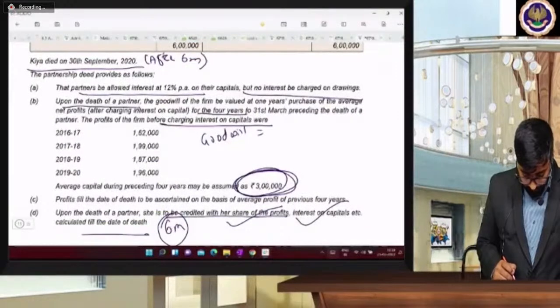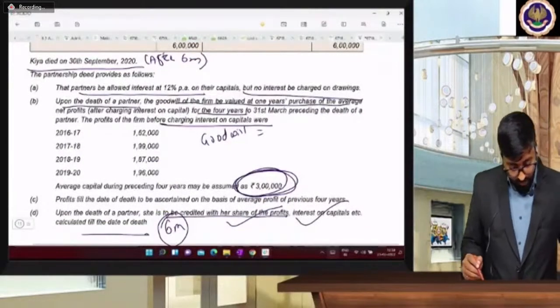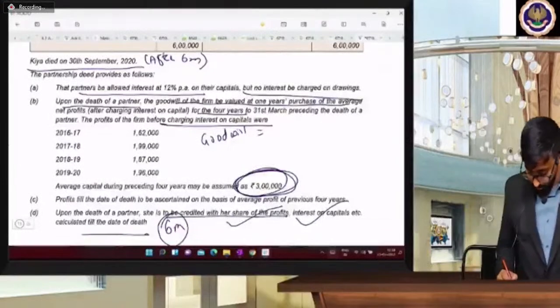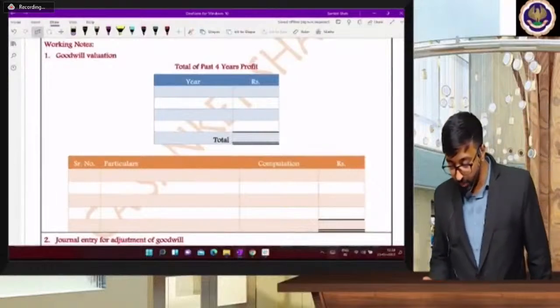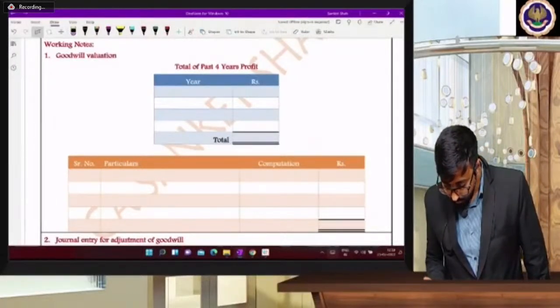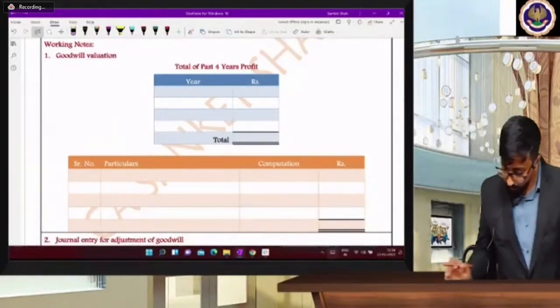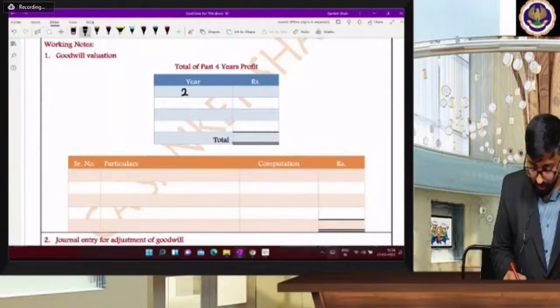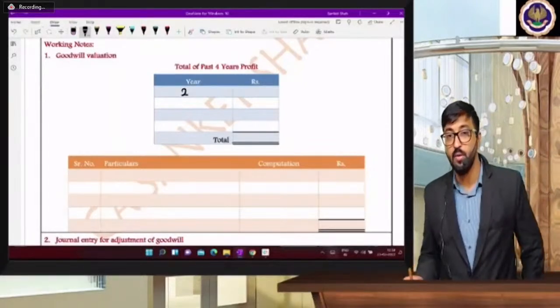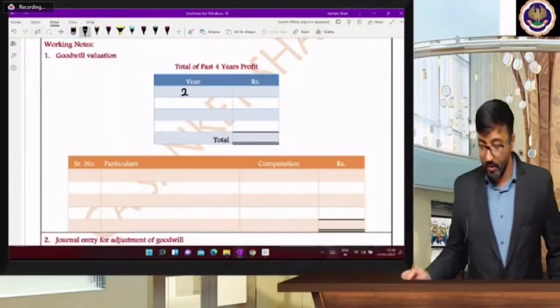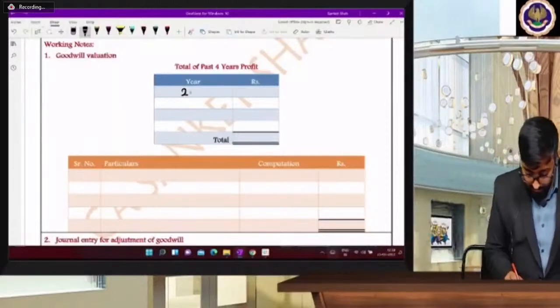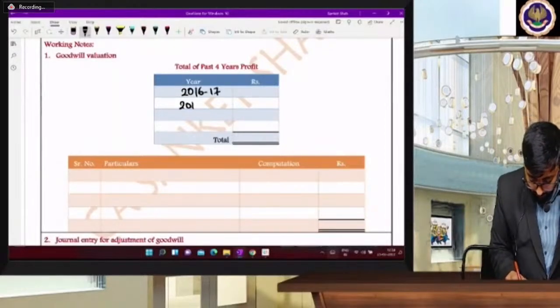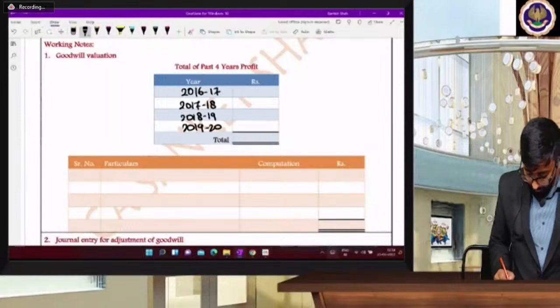Then goodwill, average net profit after charging interest. Acha, chalo, working note 1, goodwill calculation. Goodwill valuation. Total of past 4 years profit beta. Tell me profit figures. Total of past 4 year profits. Working note 1, goodwill valuation. 2016-17, 17-18, 18-19, 19-20.